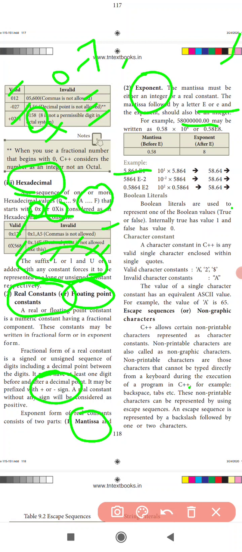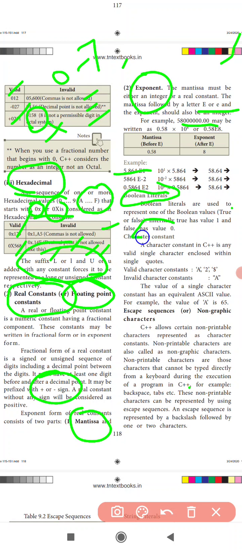Okay, good. Next I will teach you Boolean constants. Boolean constants are used to represent the Boolean values true or false. True means 1, and false means 0. So this is called a Boolean constant.